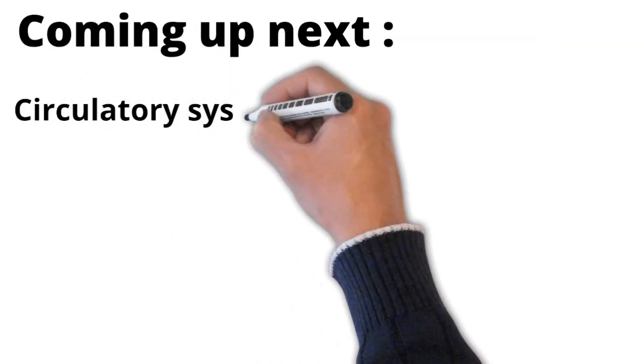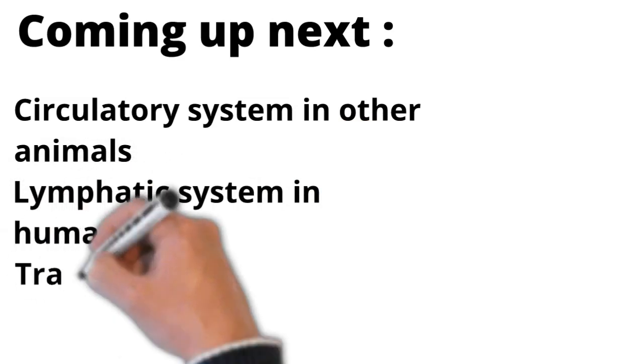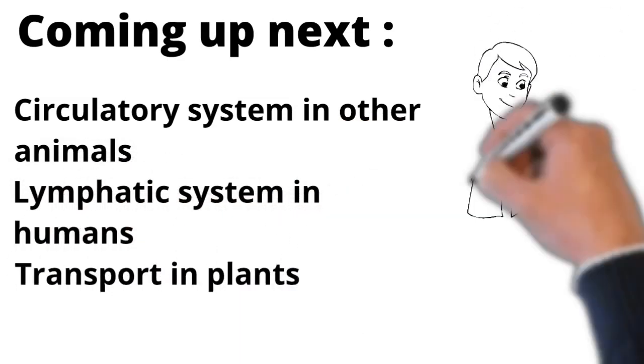Coming up next is circulatory system in other animals, lymphatic system in humans, and transport in plants.